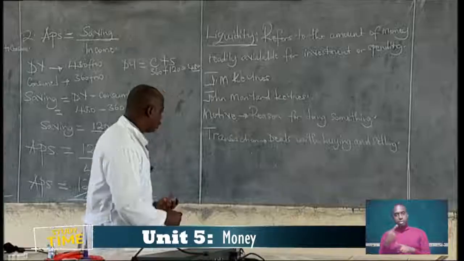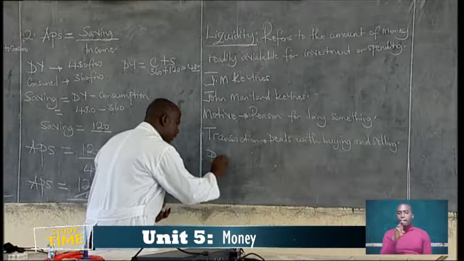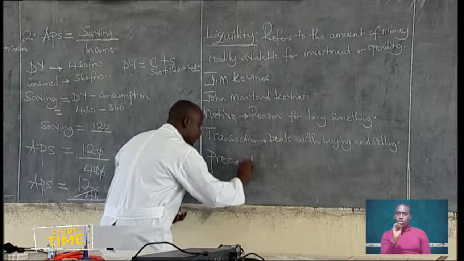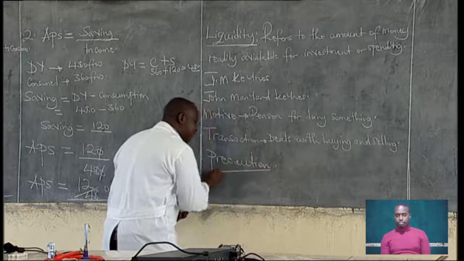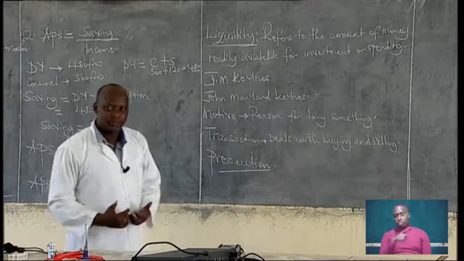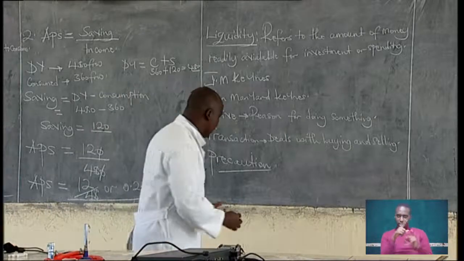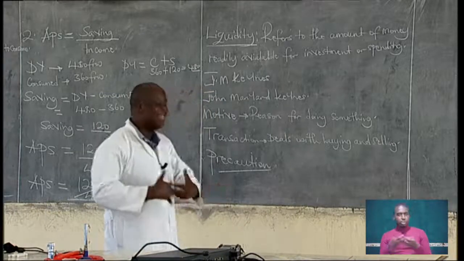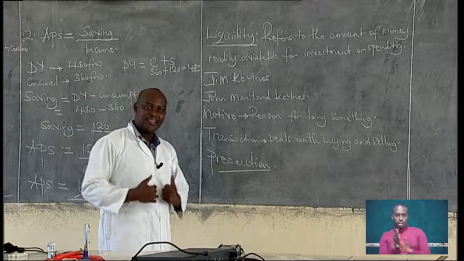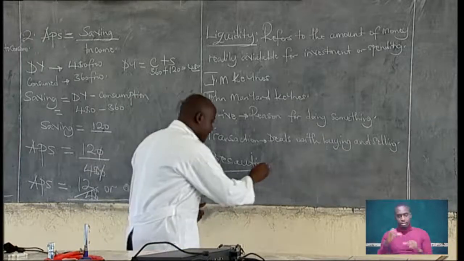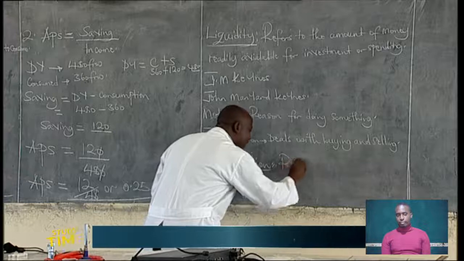What is a precaution? A precaution is a measure taken in advance to prevent something dangerous.